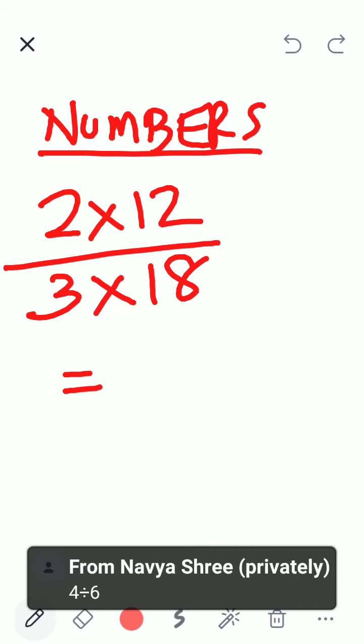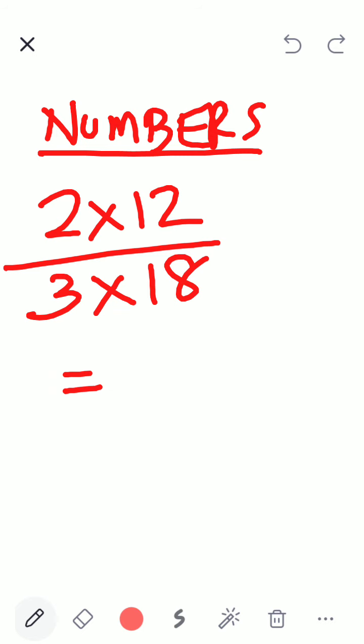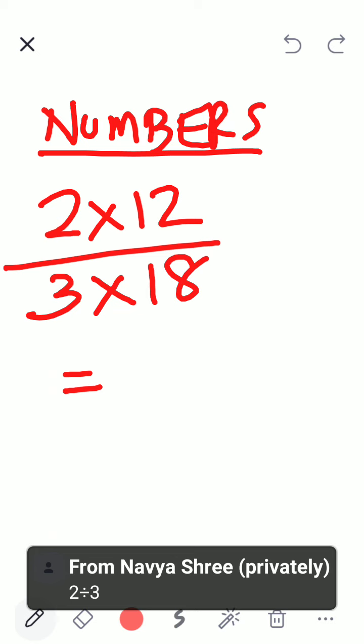Simplify, Navyashri, simplify. Lowest form. Simplify means your final answers should have prime numbers. Simplify to lowest form. Navyashri, quickly. Yes.